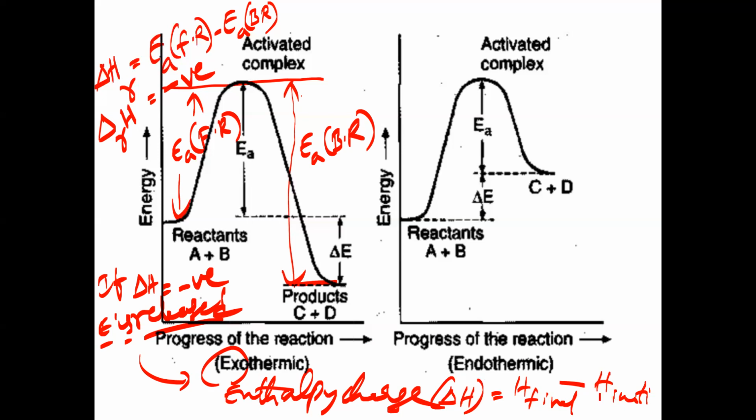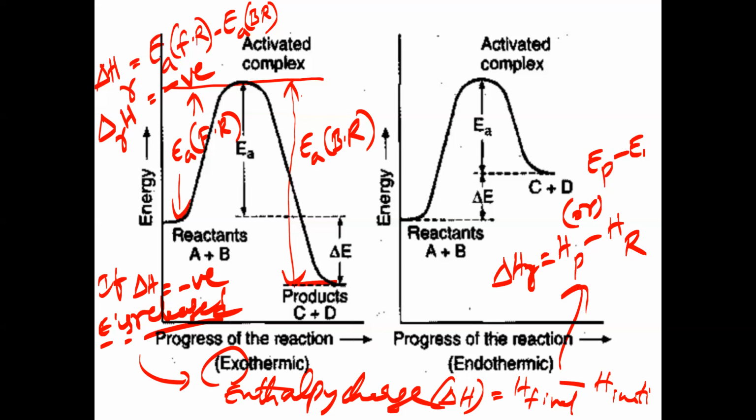Enthalpy of reactant. So enthalpy of product minus, that means what we take here? Delta H R is equal to enthalpy of product minus enthalpy of reactant. Enthalpy of product means energy of product only, na? That means energy of product minus energy of reactant. Enthalpy means energy content, I told you. Enthalpy of product meaning energy of product minus energy of reactant.